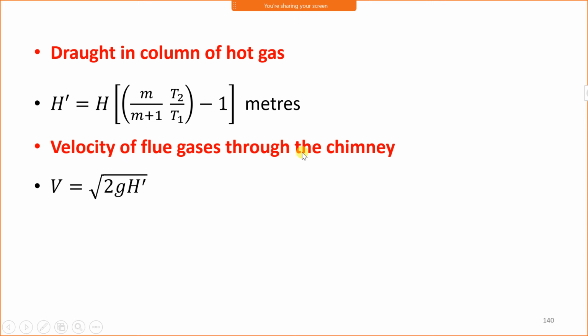The velocity of flue gases through the chimney is represented by capital V. Capital V is equal to the square root of 2g H dash, where g is the acceleration due to gravity and H dash is the height of the draught in column of hot gases. When we take 2g out, g is 9.81, the root of 9.81 into 2 becomes 4.43. So V is 4.43 under root of H dash.